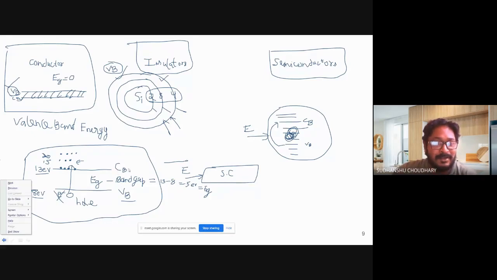So that means I don't need extra energy. How much energy? That is this 5 eV, the band gap energy. So I don't need extra energy for my electron to move from valence band to conduction band. Now another important thing to notice is when the electron moves from valence band to conduction band, it becomes free here.